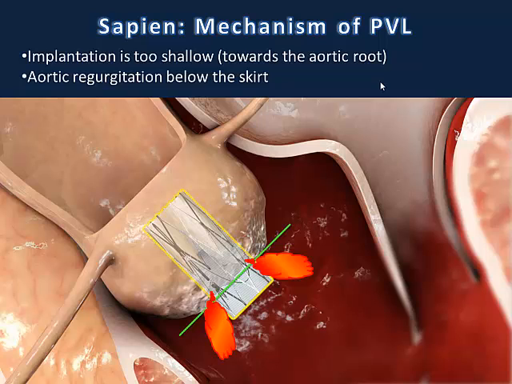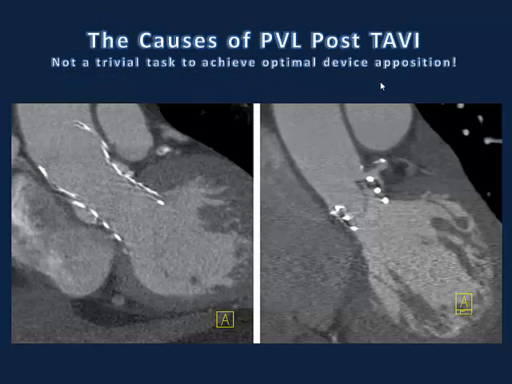And the final one is implantation too shallow or too high towards the aortic root, with aortic regurgitation below the skirt. It is not a trivial technical matter to stick the valve exactly to the annulus, to seal it completely, and to have no paravalvular leak.